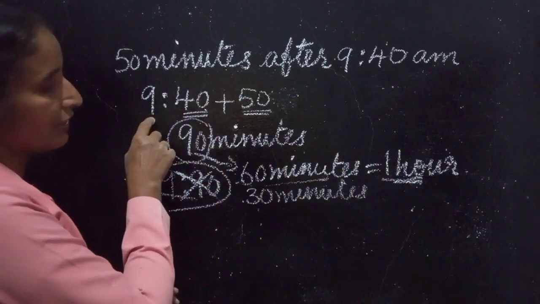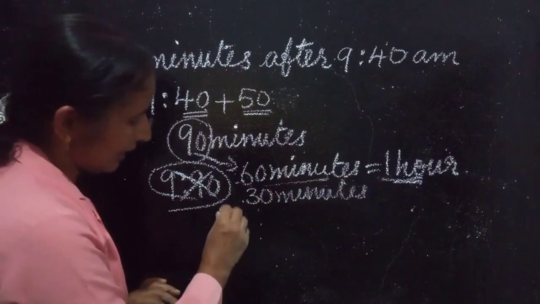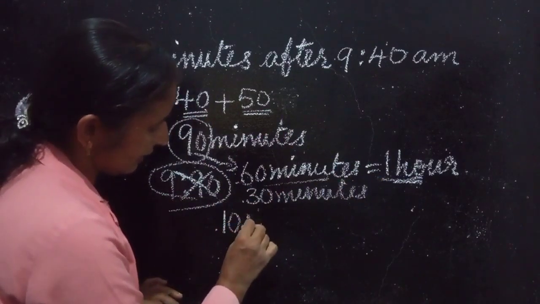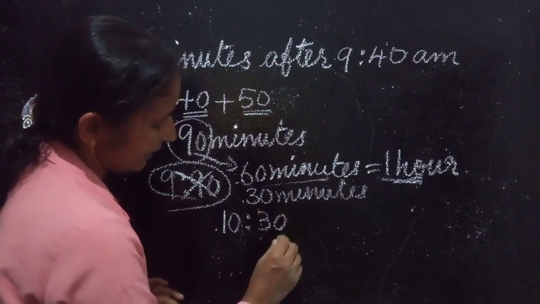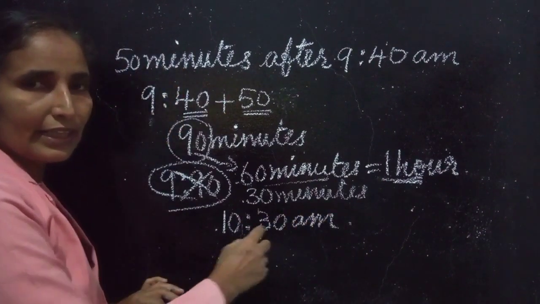60 minutes is equal to 1 hour. So, we have to add this 9 and 1. 9 plus 1, 10. 10:30. The time is 10:30 a.m.